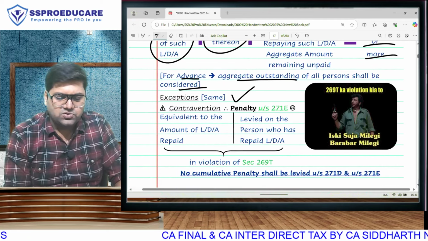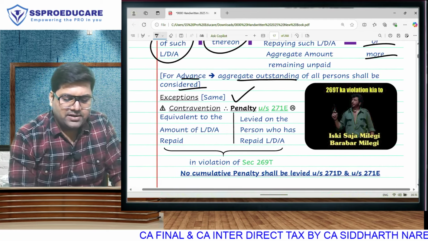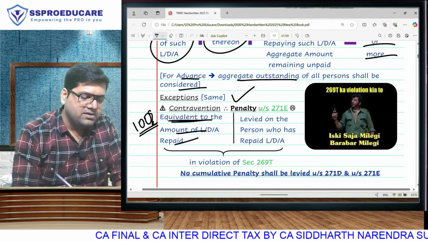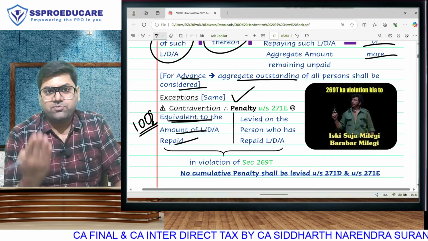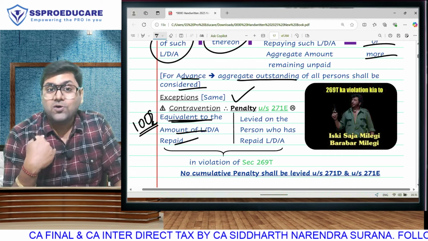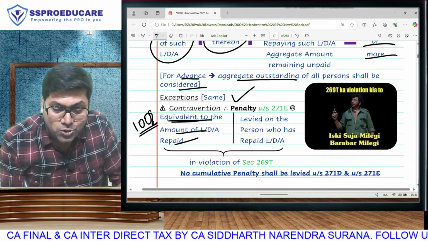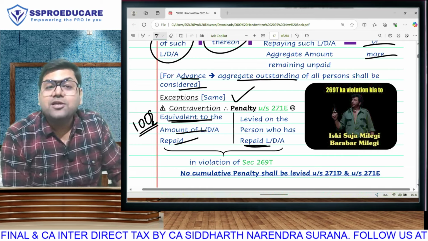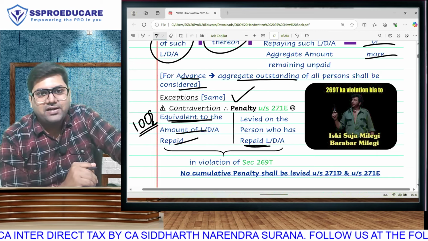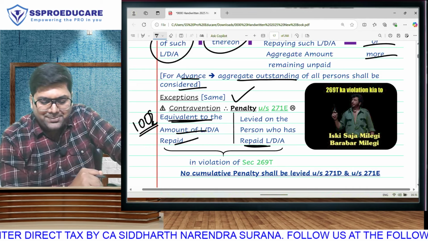And here also there is going to be a flat penalty, 100% of the amount of loan, advance or deposit that is repaid in contravention. There it was loan, advance, deposit taken in contravention. Here it is repaid in contravention. There it was on the borrower who took it. Here also it is on the borrower only, because the borrower will repay. In other words, the lender is all in all immune from levy of penalty under this chapter.